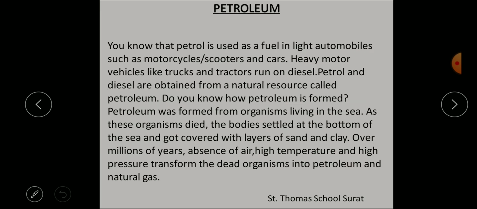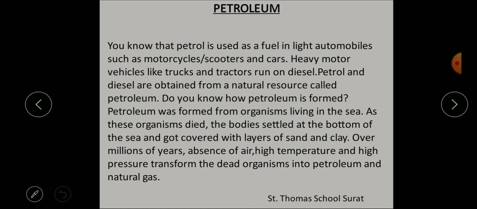Okay, the next topic is petroleum. What is the next topic? The next topic is petroleum. Students, you know that petrol is used as a fuel in light automobiles such as motorcycles, scooters and cars. Isn't it?